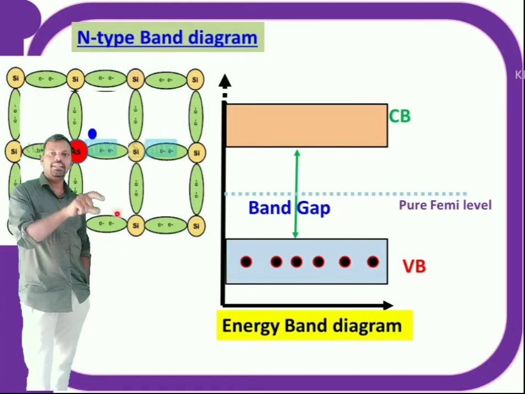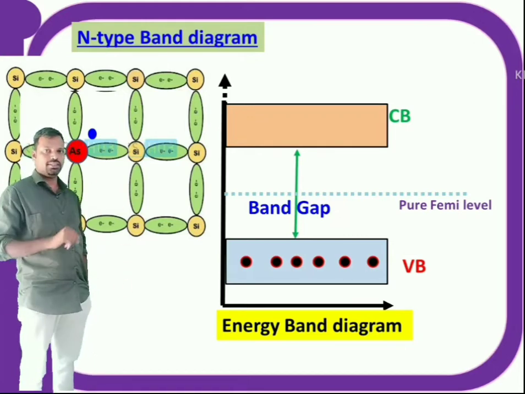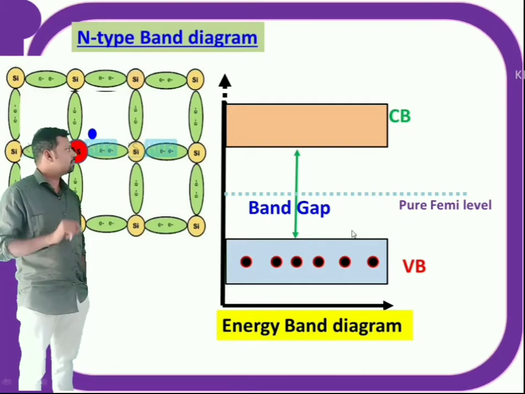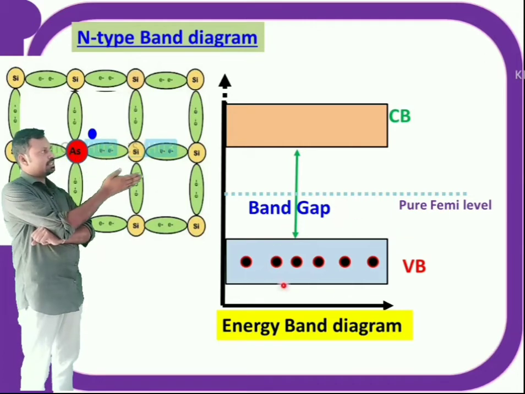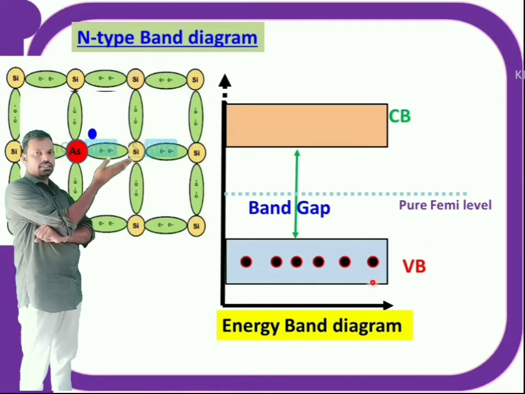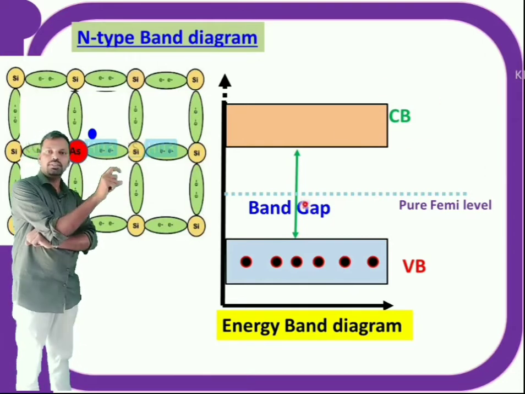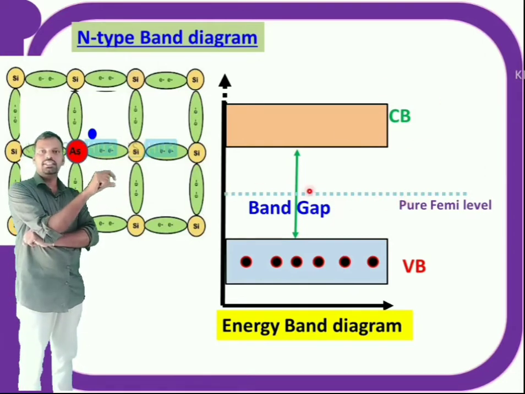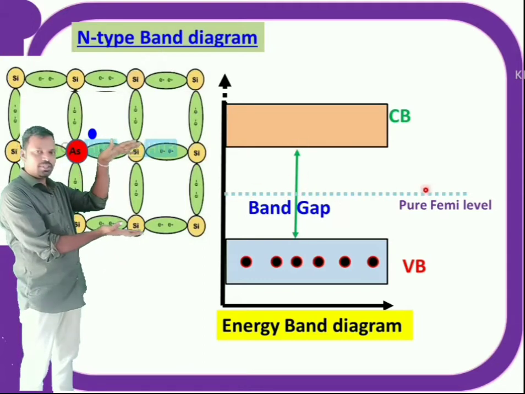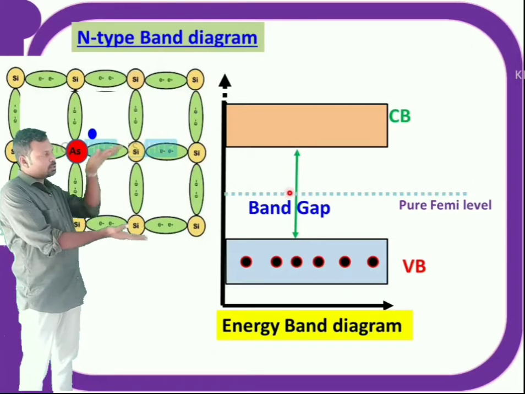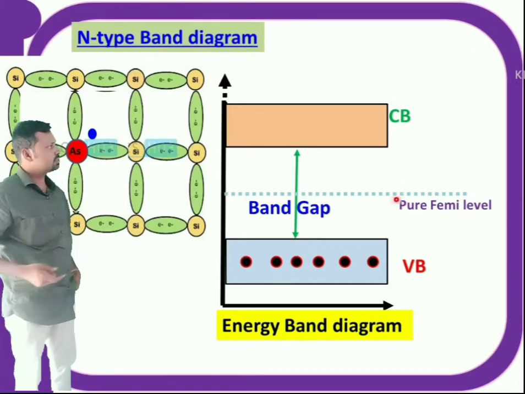Next, the band diagram of n-type. In n-type, extra electrons are there because of donor atoms. So now in the band diagram you will get a donor energy level also. If you see here, this is the valence band which has electrons and this is the conduction band which is empty. The difference between valence band and conduction band is called the band gap. Now the Fermi energy is the average energy between the valence band and conduction band. For a pure semiconductor it is exactly in the middle. This is the Fermi level in the pure state.